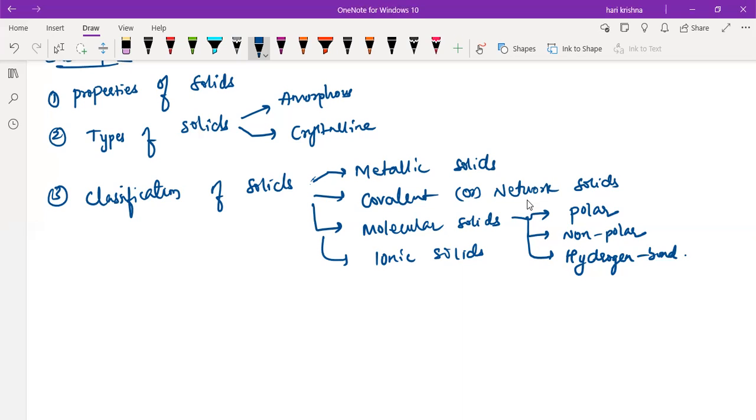Okay. So metallic means only metal atoms will form the solid structure. And covalent means non-metals generally will form the covalent solids. And molecular means the constituent particle in the solids will be molecular, either H2, Cl2, these things. Again, the molecular solids will have polar, non-polar, and hydrogen bonding. And the last one is the ionic solids, based upon the ionic bond between the metal and the non-metal. So all four different types of solids have different types of molecular interaction. Based upon the molecular interaction only, they are classified into four different types of solids.